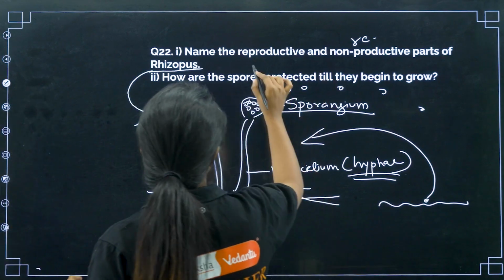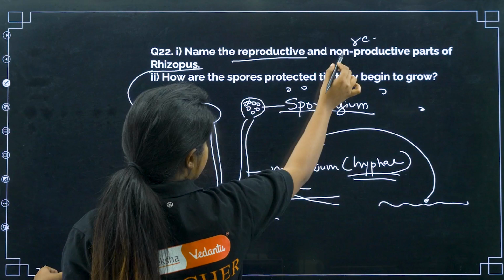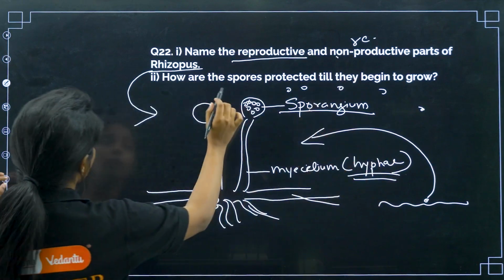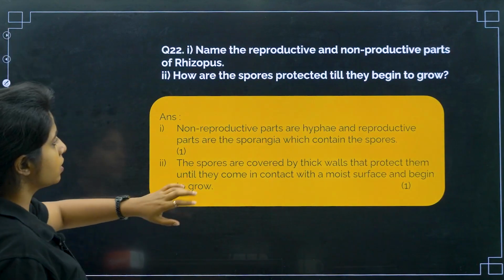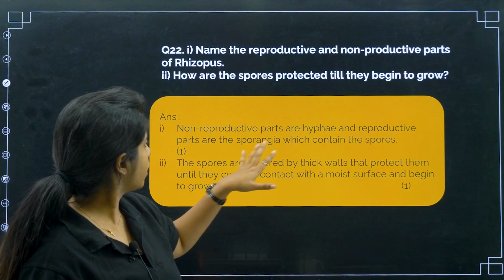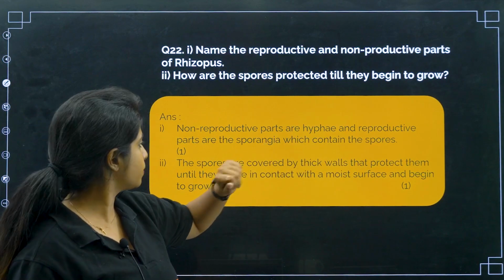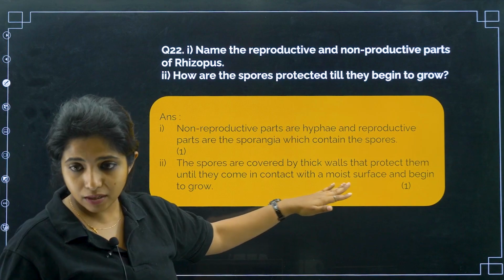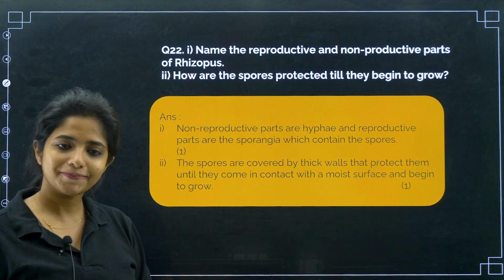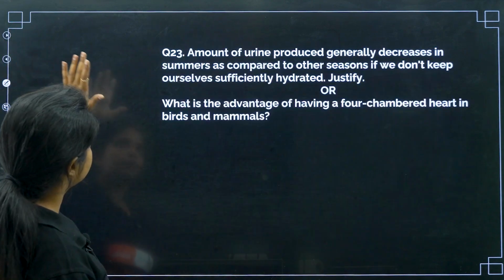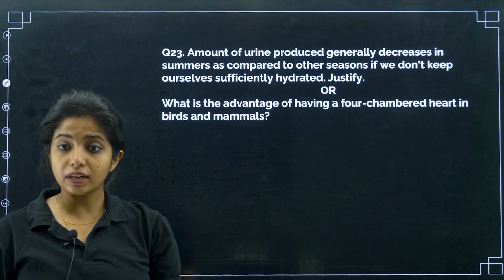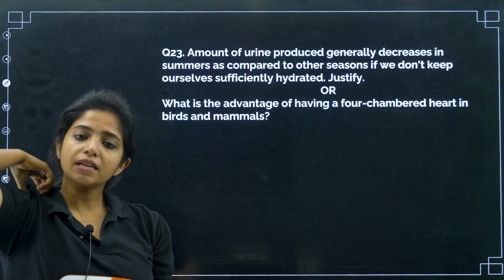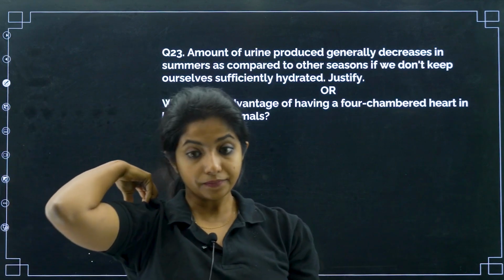So I hope you got the answer. The reproductive part is sporangium. The non-reproductive part will be hyphae. How are the spores protected? Because they have tough coverings. Non-reproductive parts are hyphae and reproductive parts are sporangia, which contain the spores. The spores are covered by thick walls that protect them until they come in contact with a moist surface and begin to grow. Easy question.